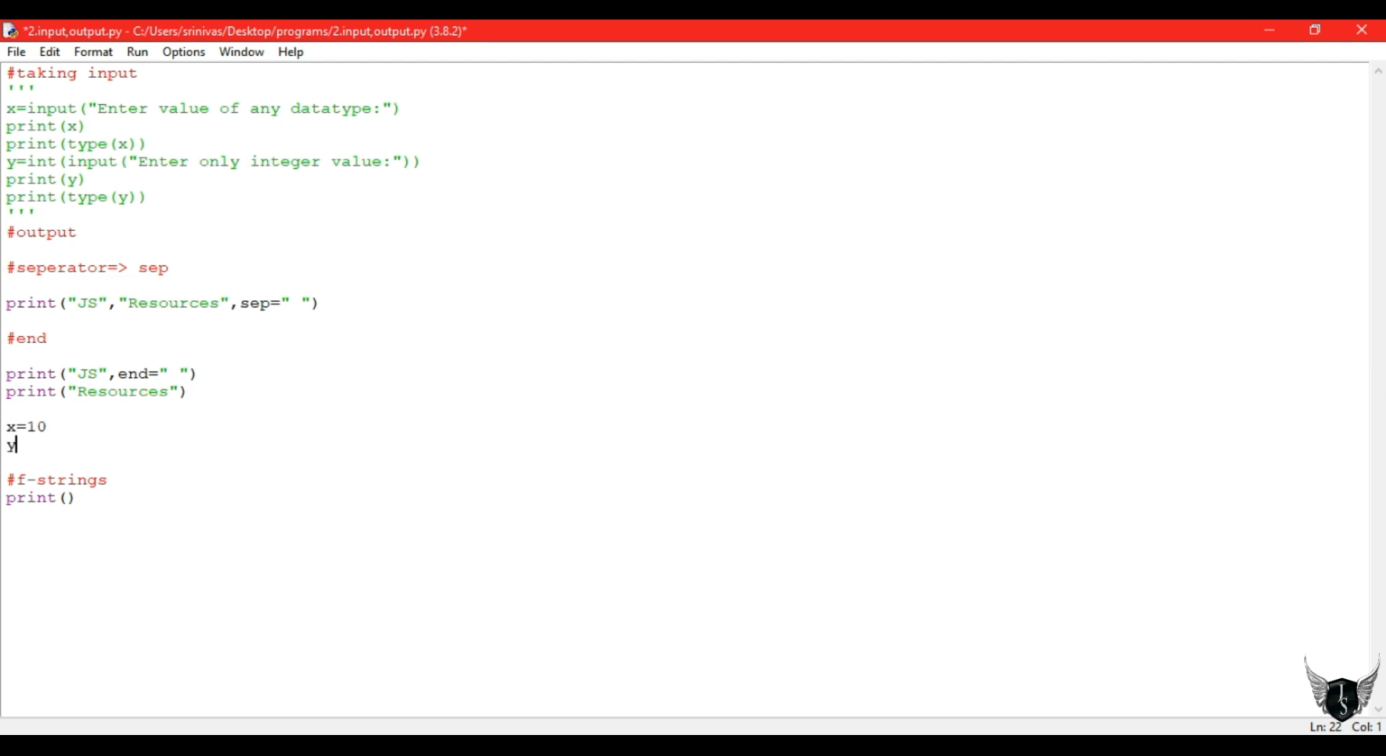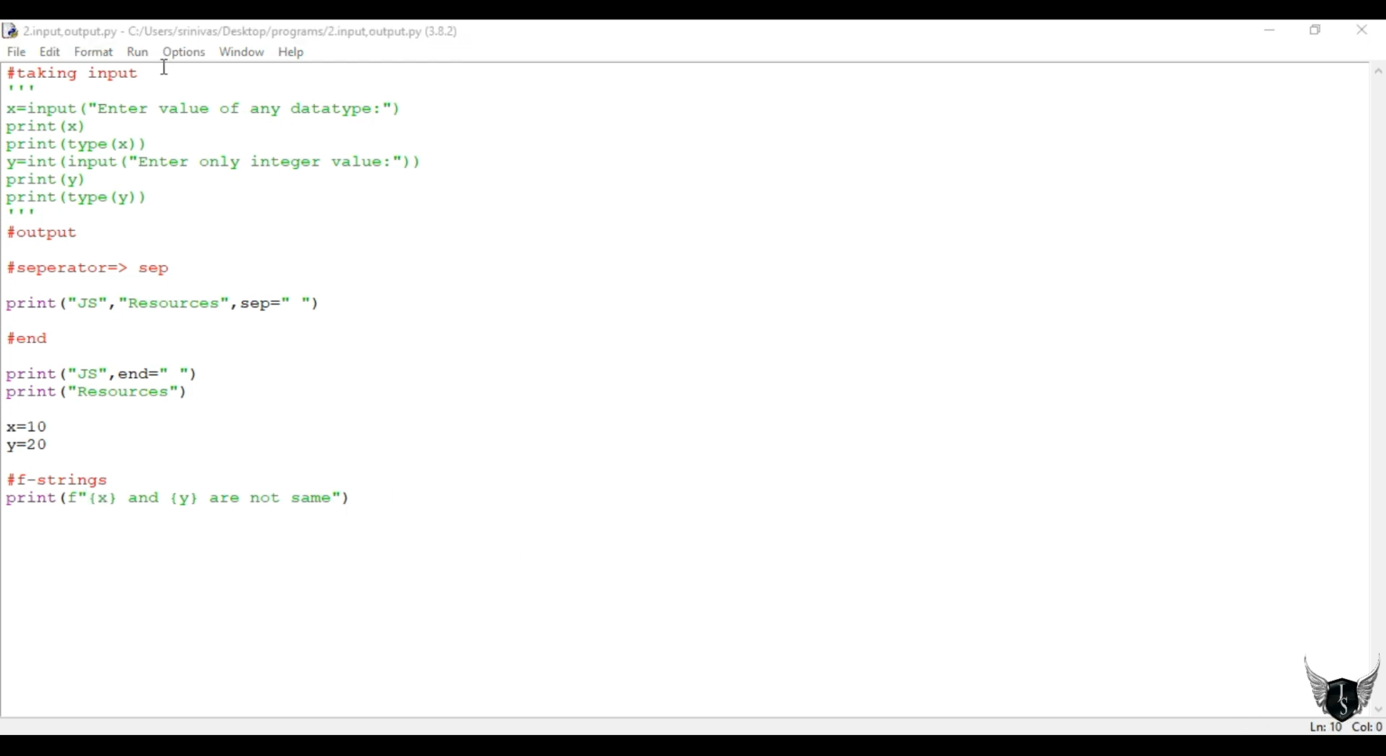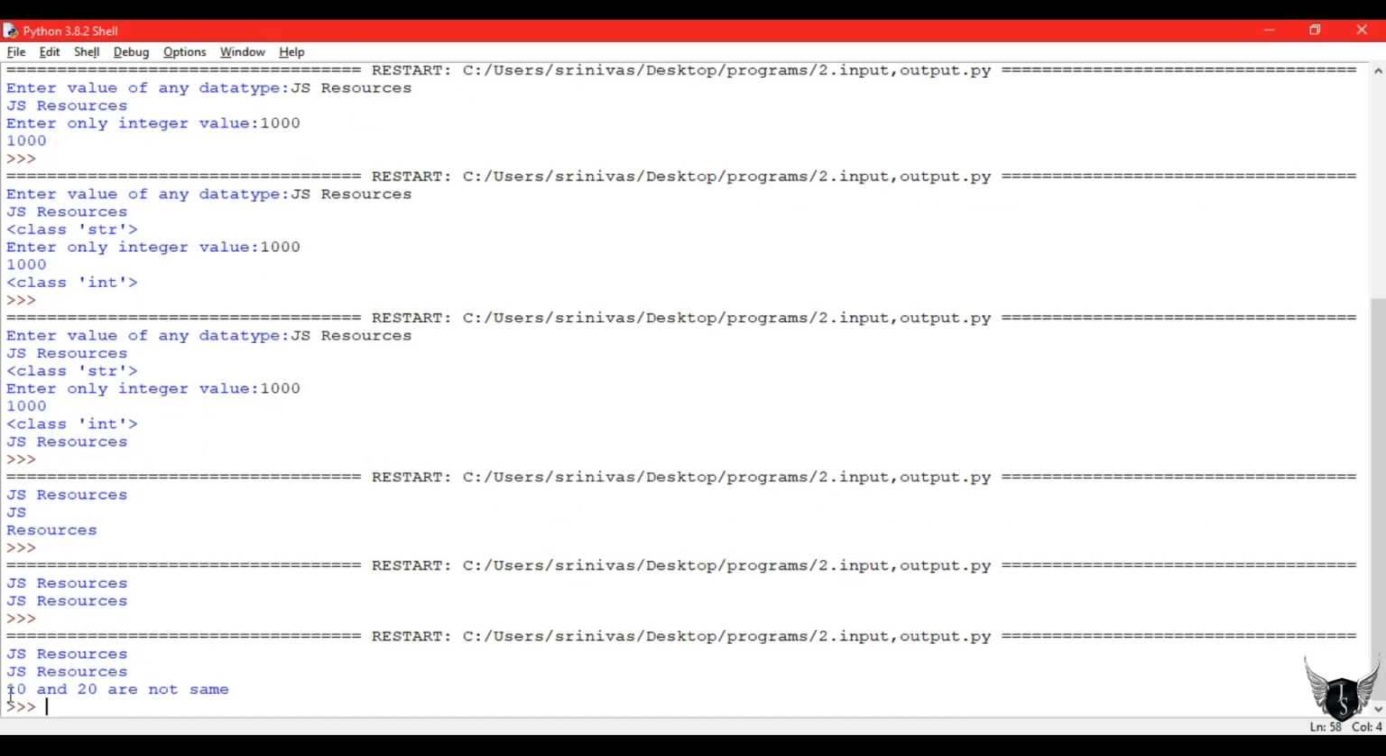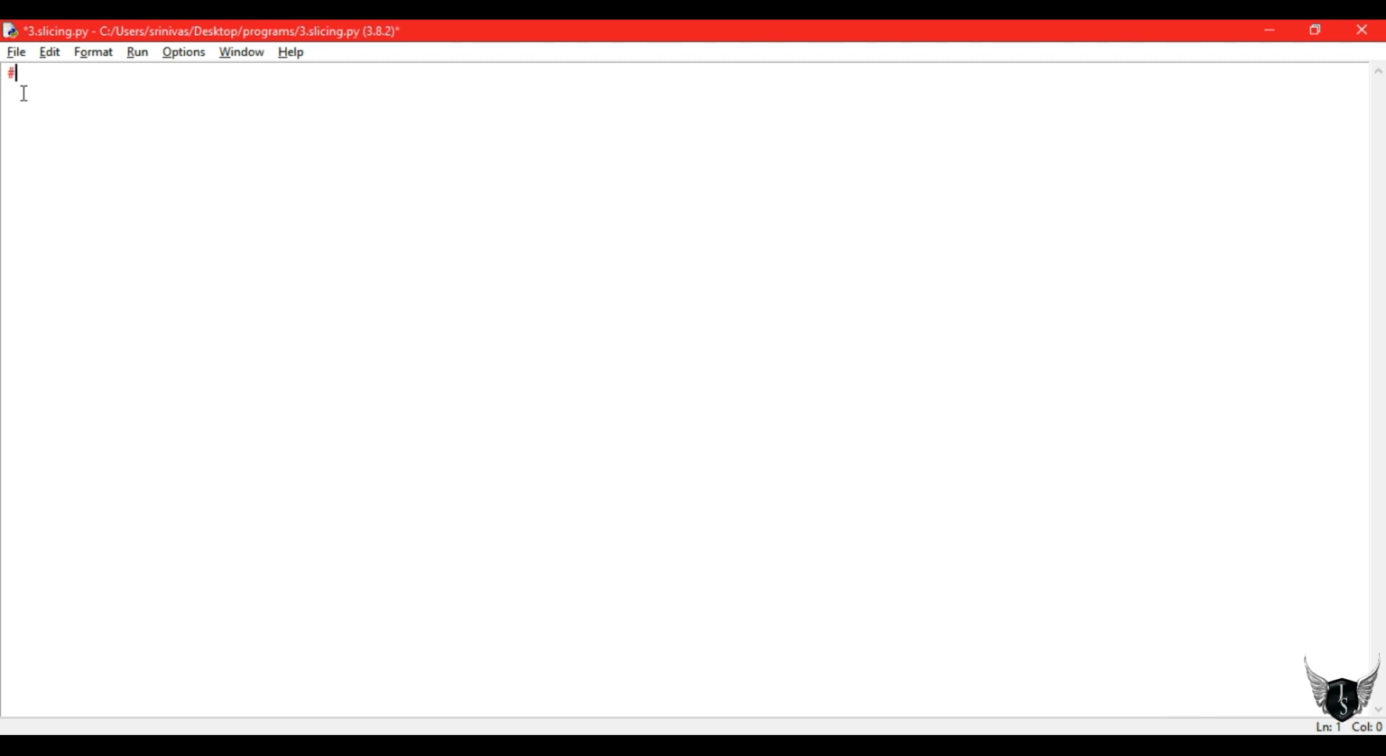And next topic is f strings. F strings means formatted strings. So I want the variables as the output, the variable values. So I write f and I mention my variables in braces. So those braces will convert my variables into values. So x value is replaced by 10 and y value replaced by 20. So the output is 10 and 20 are not same. I am writing a print statement like that. So we got 10 and 20 are not same. And next topic is slicing.